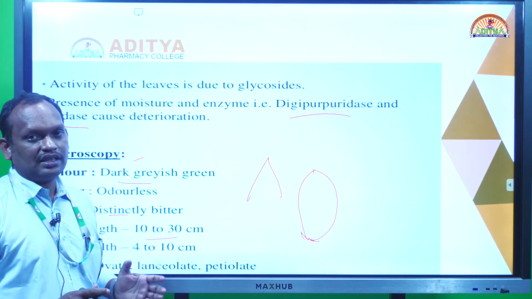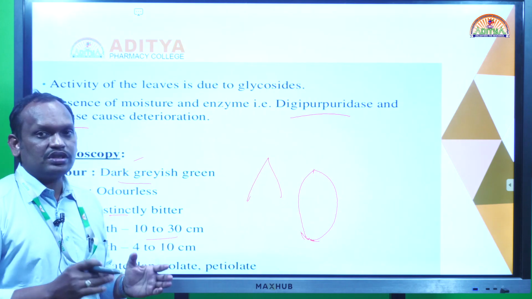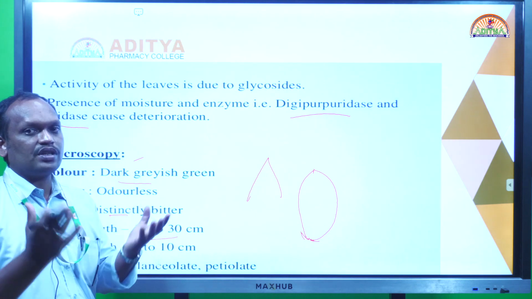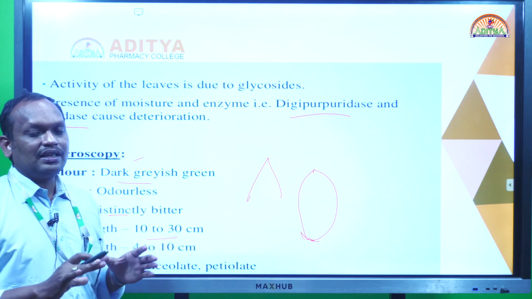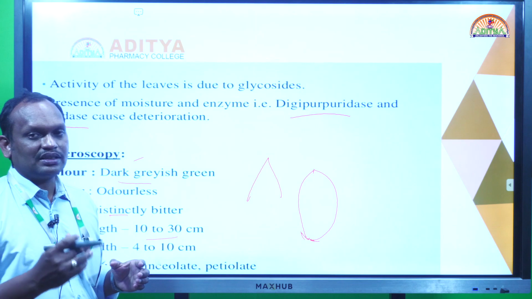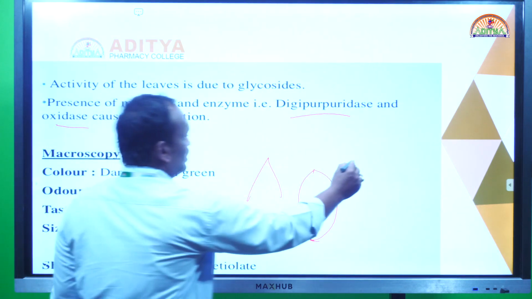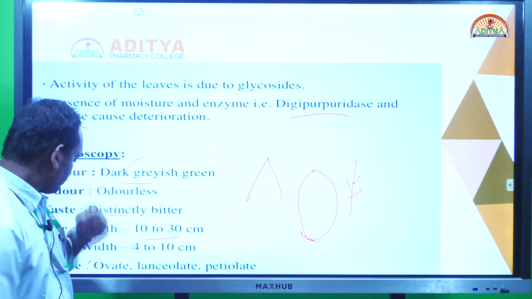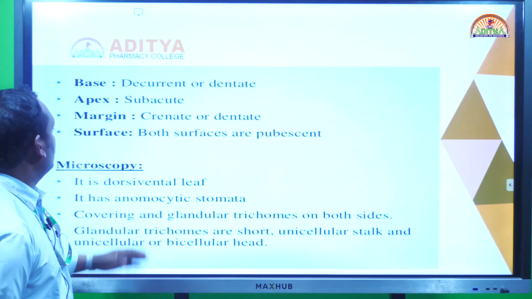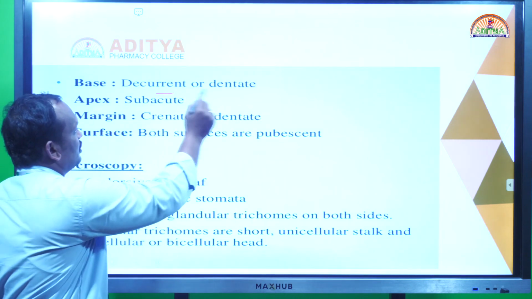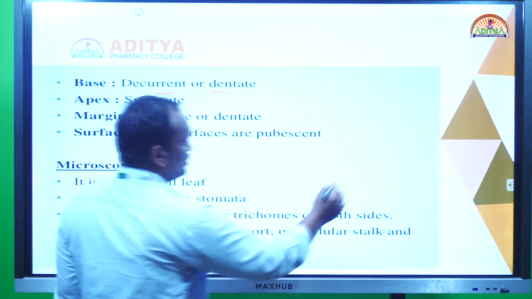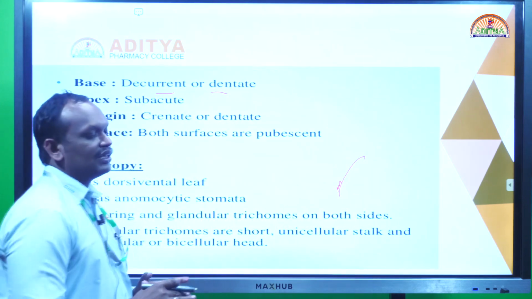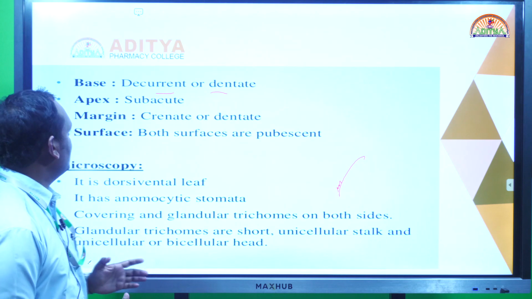And also in digitalis we have two types of leaves. In the first year there are rosette and sessile leaves. Rosette means the leaves, when you look at the outermost area, will look like rose petals. Sessile means alternate leaves will be there. So the base is dentate. Dentate means the leaf margin will be like this; you call it a dentate margin.